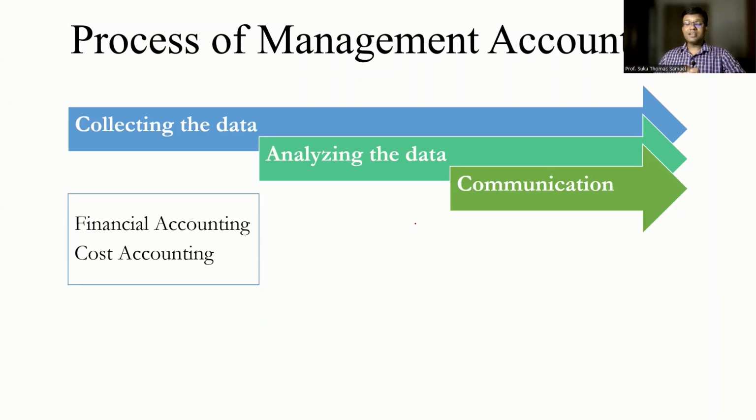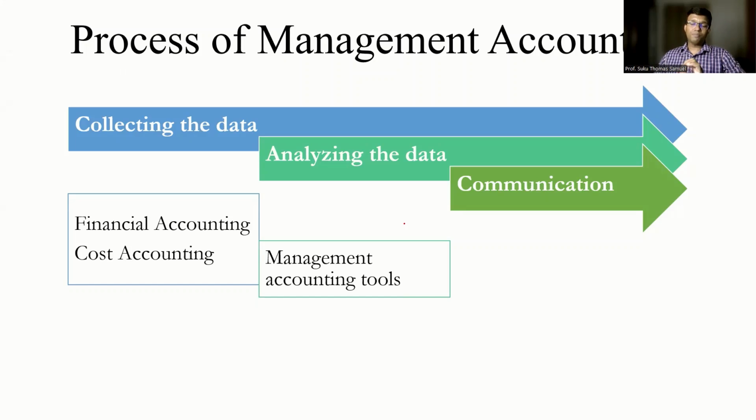So as we had stated earlier, management accounting gets the information from the financial accountant or from the cost accountant. Depending on the requirement, the management accountant would go about applying a suitable tool. It could be cash flow analysis, fund flow analysis, or ratio analysis. Whatever be the requirement of the management, the suitable tool will be applied.